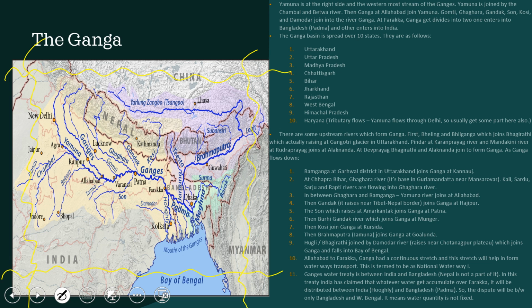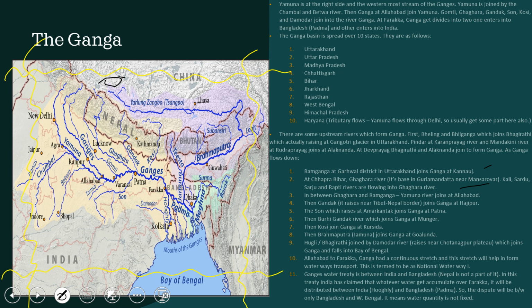So as Ganga flows down, Ram Ganga, from Garhwal district in Uttarakhand, joins Ganga at Kannauj. At Chhapra, Bihar, the Ghagra river, which has its basin in Gurla Mandhata near Mansarovar, joins. So Mansarovar is here, and currently the access to Mansarovar is mainly through Sikkim, but now Uttarakhand and all India is constructing some NH highways. Recently because of that only, Nepal issues have come. Nepal and China issues have occurred because of the construction to go for Mansarovar.